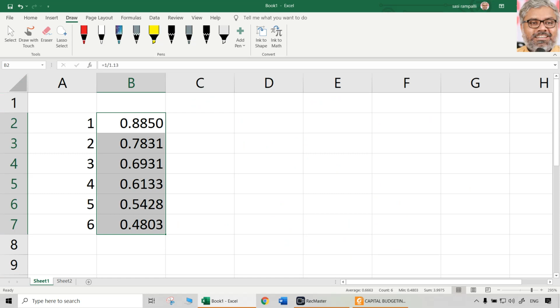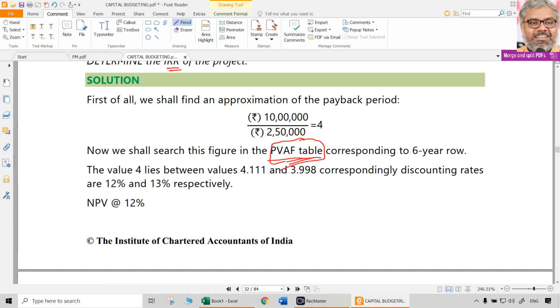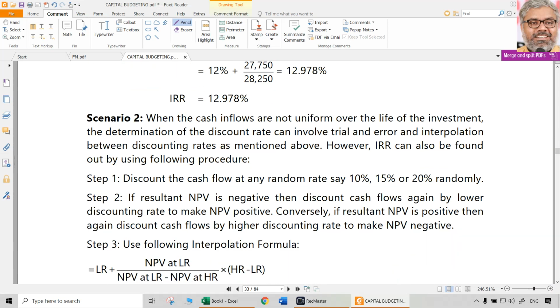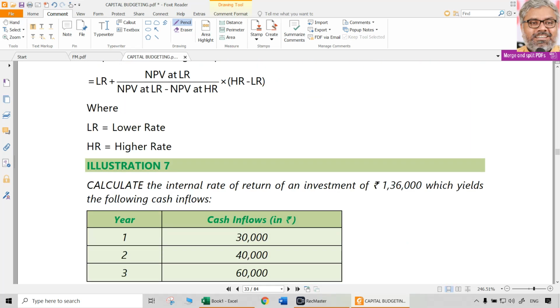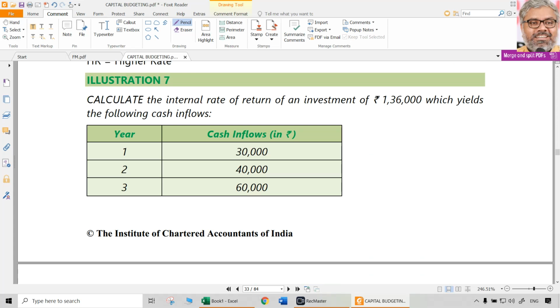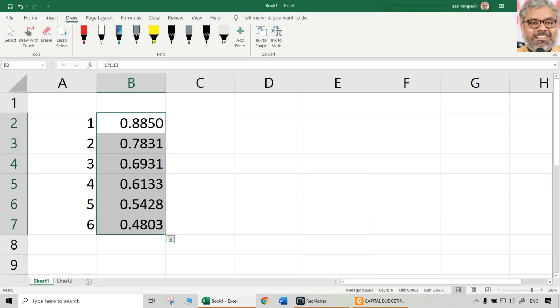So around 13%, because 13% is also not actually correct IRR, right? It's 13.0004 something. We don't need that many decimals. 2 decimals are enough for IRR. 13.00 is 13. So at 13%, approximately the NPV is 0. That is IRR. So simply in this case, we can come to know that approximately the IRR is 13%. That's it. 12.978, whatever. So that is a way of calculating IRR. We don't need multiple different ways of doing it. You can simply follow one method. That is enough. Ultimately, answer should be correct. So follow this method. Remember this very carefully, and also remember the formula very carefully.